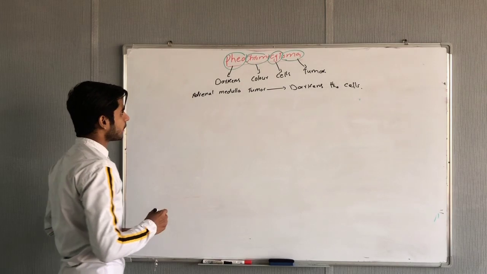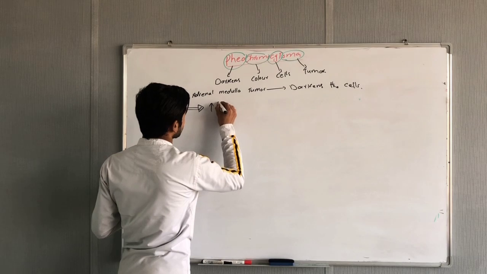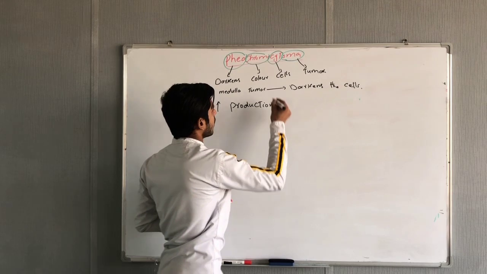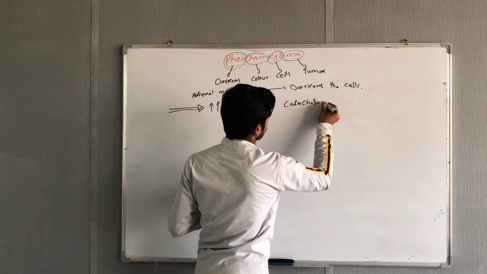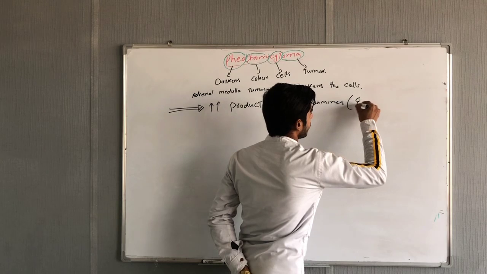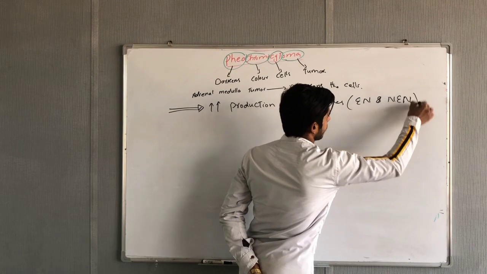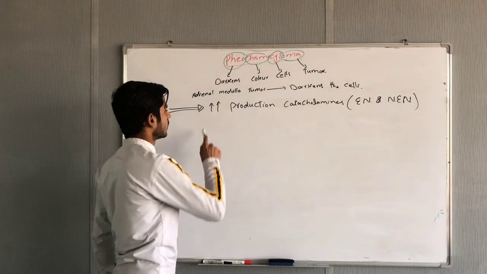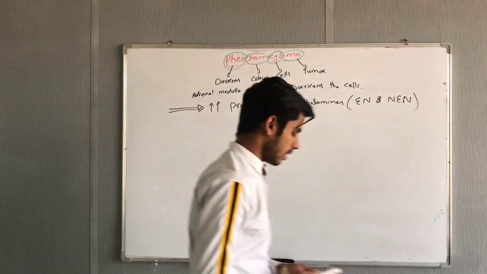So now, what happens in this disease? In this disease, there is an increased production or increased blood level of catecholamines. What are these catecholamine hormones? Catecholamines are epinephrine plus norepinephrine. These two hormones are named the catecholamines. In this disease, there is more production of catecholamines.